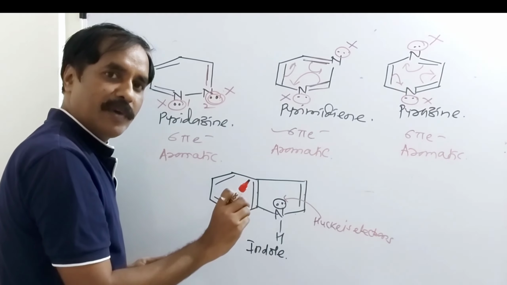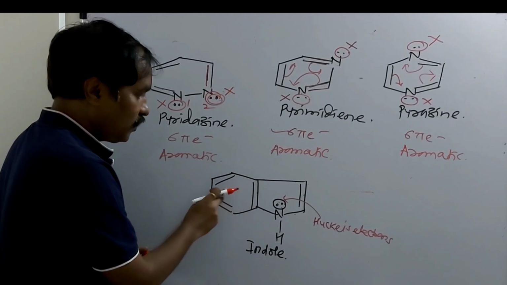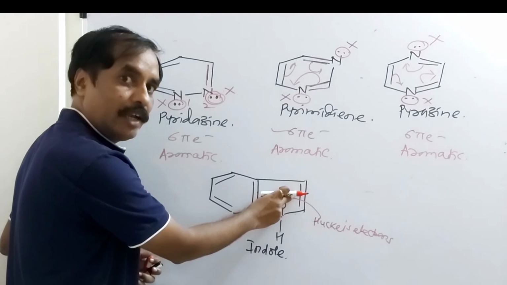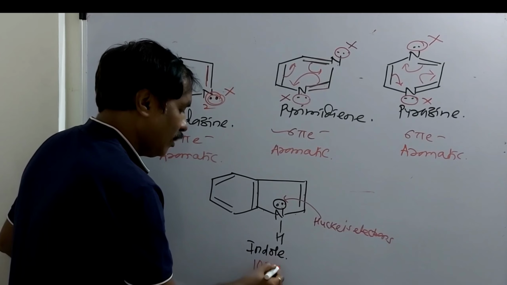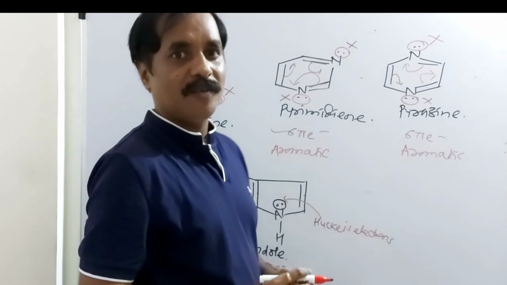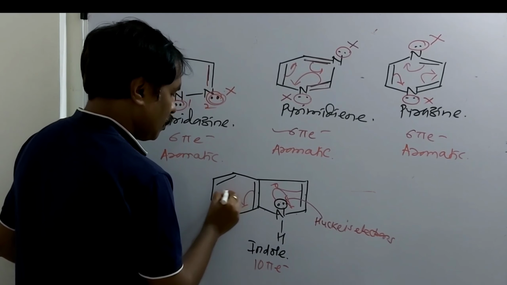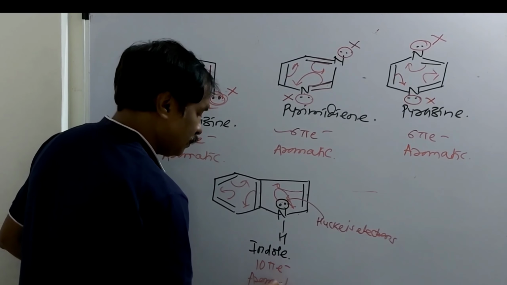So total number of Huckel's electrons in indole. How many pi bonds are there? 1, 2, 3, 4. 4 into 2, 8 pi electrons. And here these two, and a total number of pi electrons are 10 pi electrons. Compound is planar. There is a complete resonance. It is like this. Complete resonance, and this indole is aromatic.